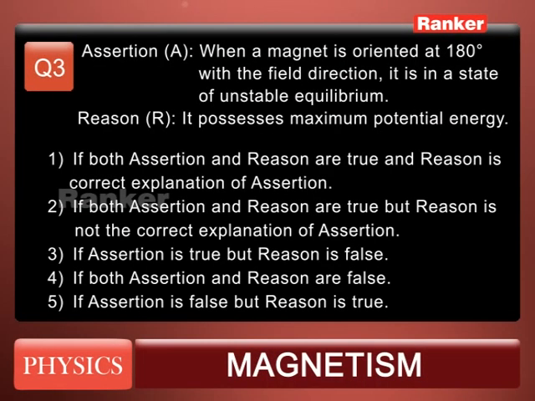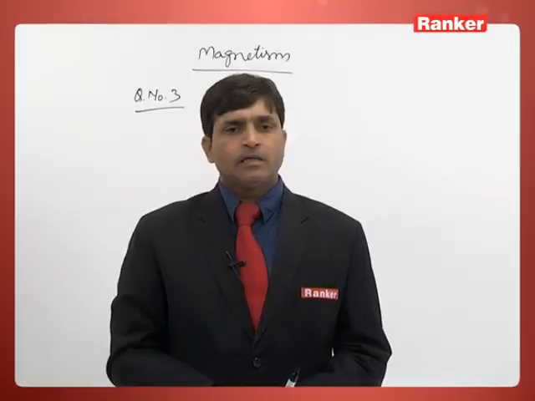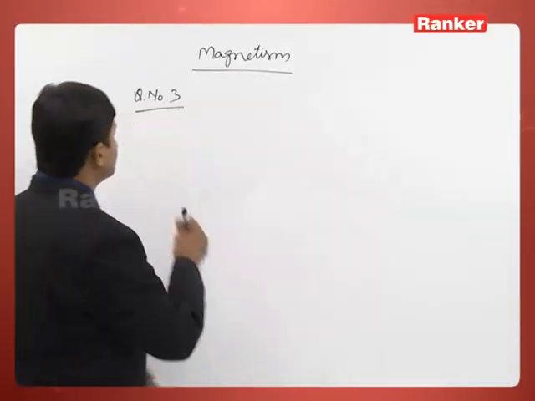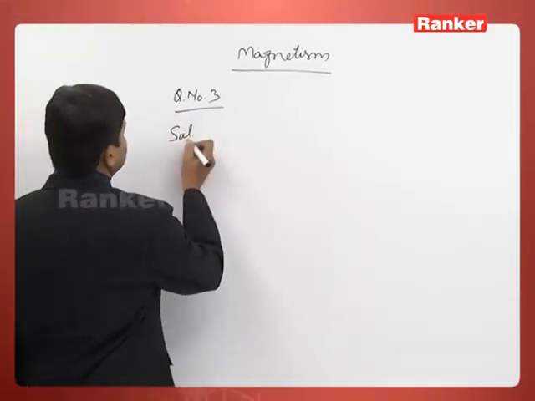Question number 3 is also based on assertion and reason. Assertion A: when a magnet is oriented at 180 degrees with the field direction, it is in a state of unstable equilibrium, and the reason is that it possesses maximum potential energy. Now see, what is the meaning of this statement?